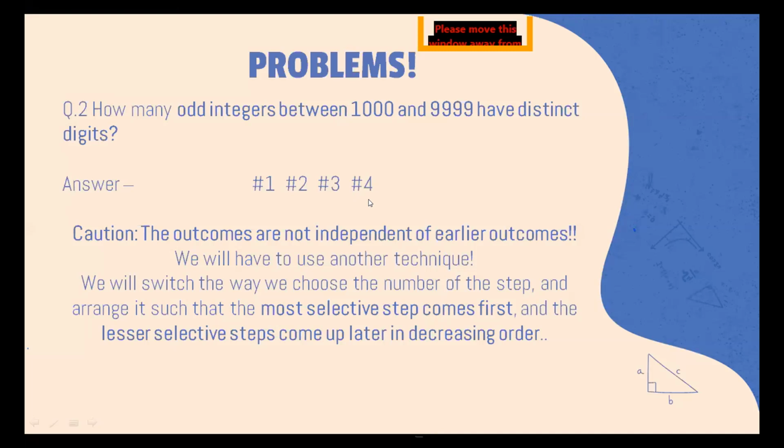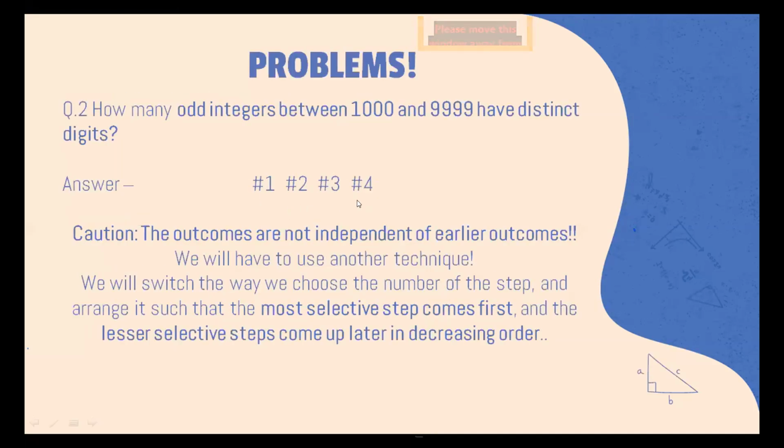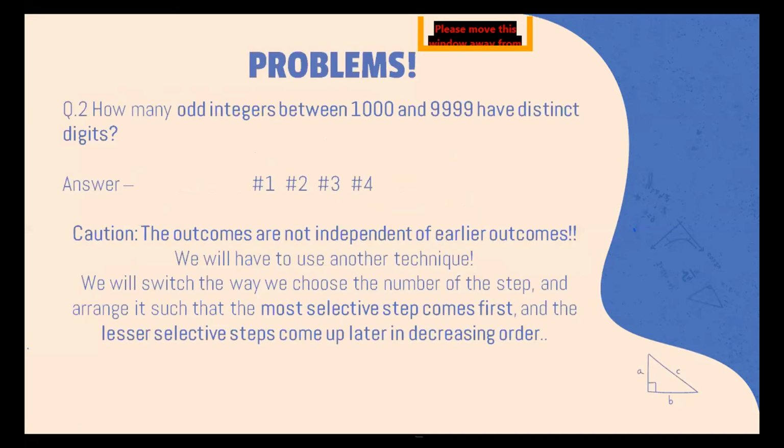And that will definitely affect our understanding of the problem as we see it, because if you draw a tree diagram, you will see that some of the branches will be similar while some of the branches will be different. So there will be 5 branches for some, but there will be 10 branches for the other, and due to that the outcome won't be independent. So we will order the steps in such a manner that the most selective step comes first.